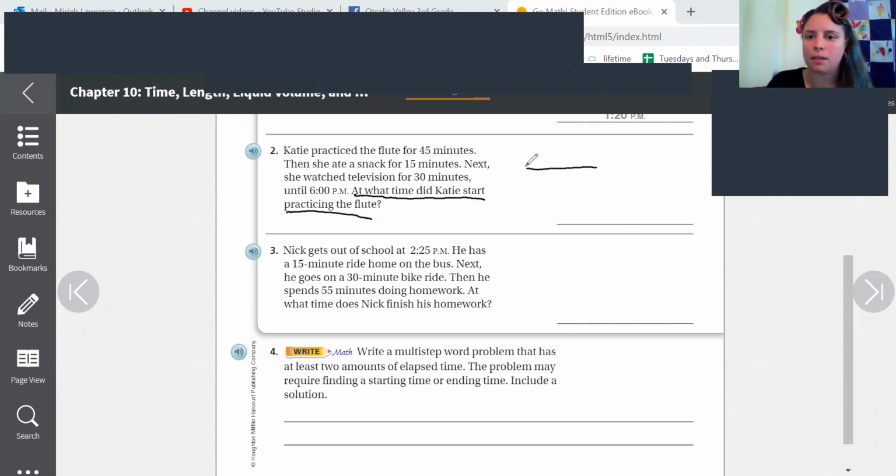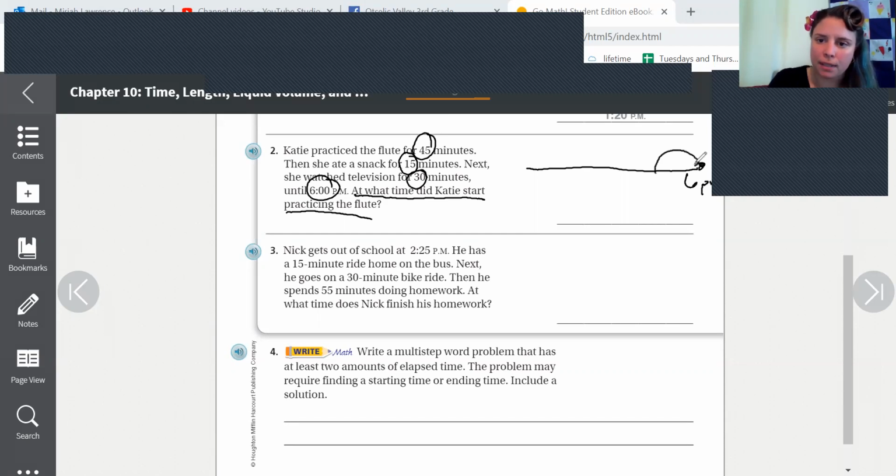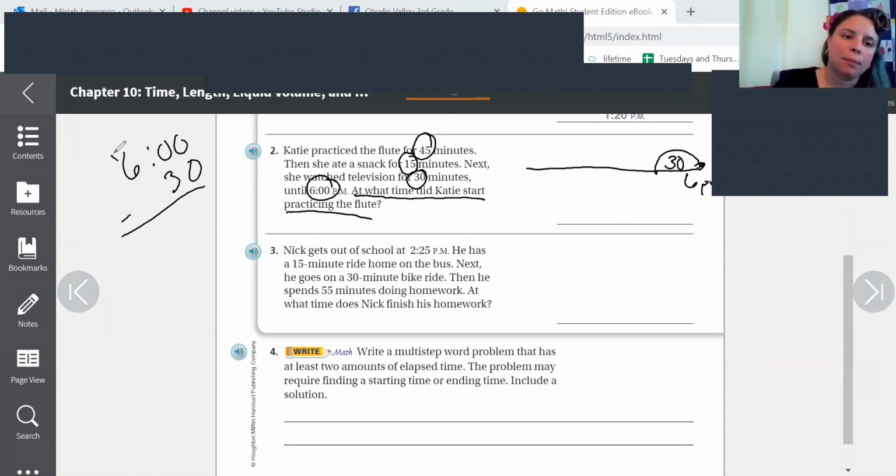So if we're doing a number line this time, we have the end time, which is 6 p.m. And now we need to add in or count backwards 30 minutes for TV, 15 minutes for snack, and 45 minutes for practicing the flute. So our first jump is 6 p.m. minus 30 minutes. So what's the hour before 6? 5, right? So 6 p.m. minus 30 minutes. I'm going to borrow one.